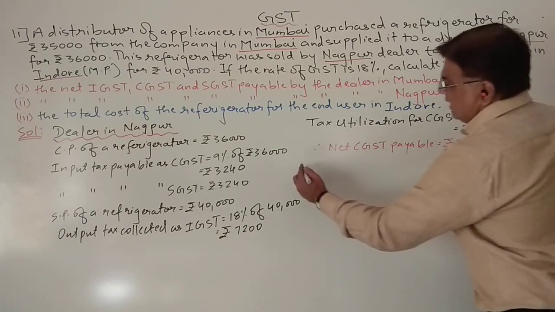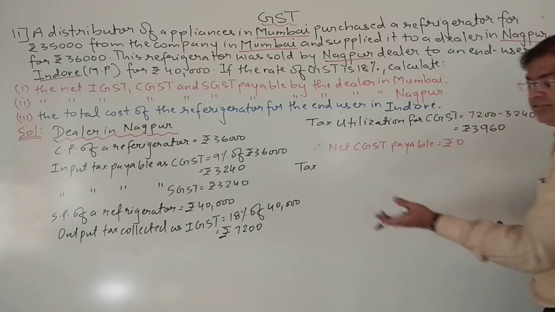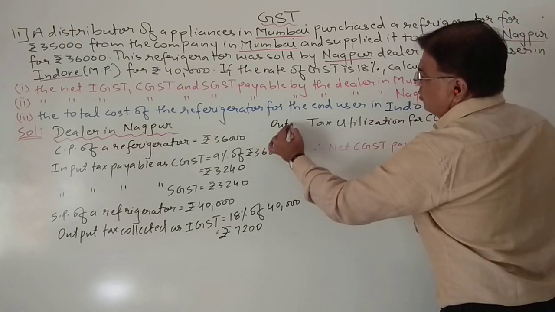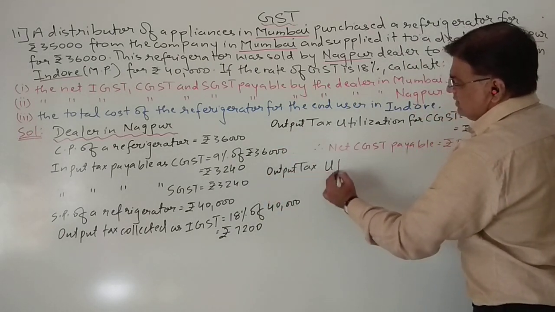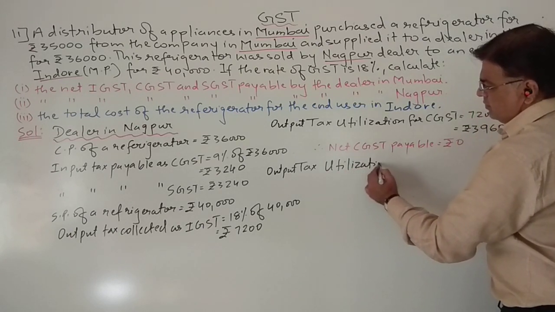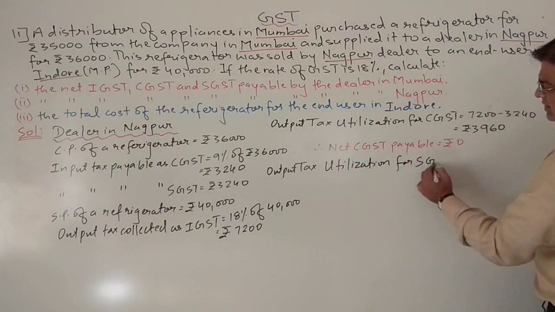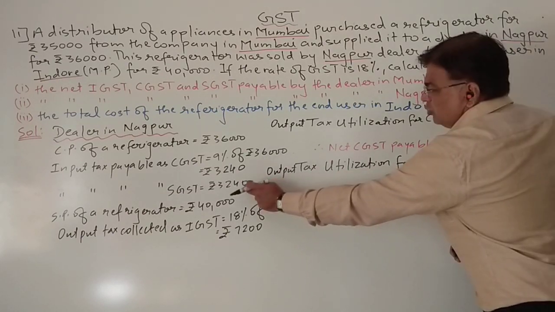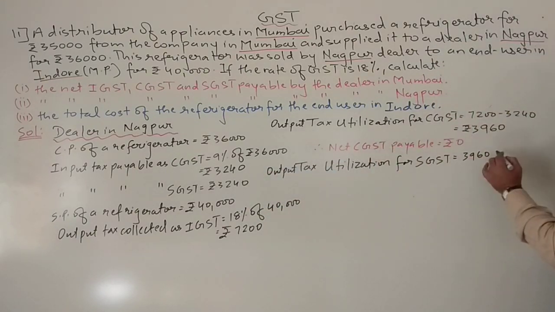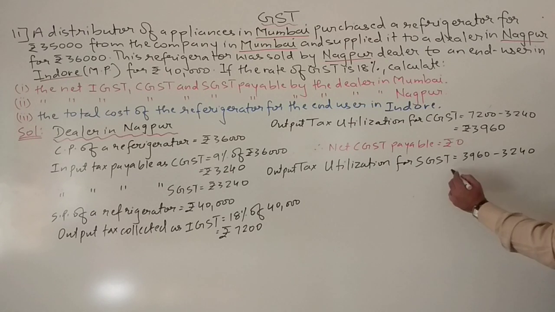Okay. Now from this 3,960 which is left, he will utilize it to pay SGST. So this is also output tax utilization, for SGST, from 3,960. He will utilize this 3,960 to pay 3,240. So that comes to 720 rupees.